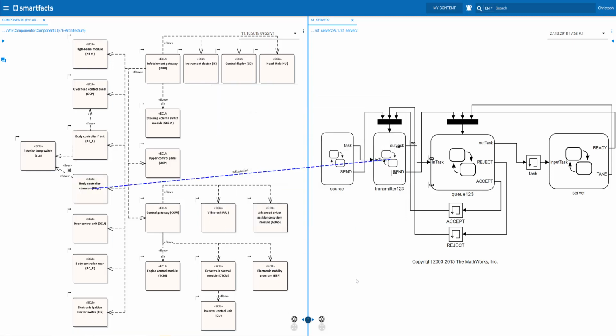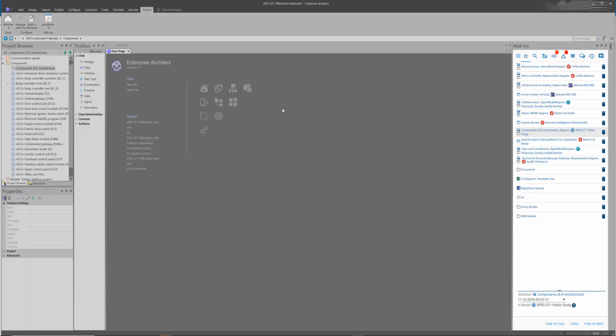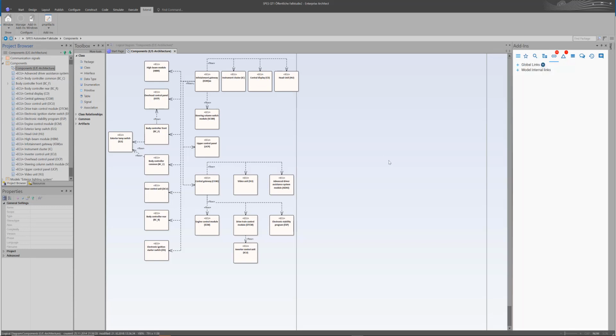So a link actually has a direction, it has design, it has status, and it has a behavior. And so basically we're done. But now let's look in the original tool. Let's switch to Enterprise Architect and just open the diagram. And you see here we have again the plugin just as you have seen it in Innovator already.